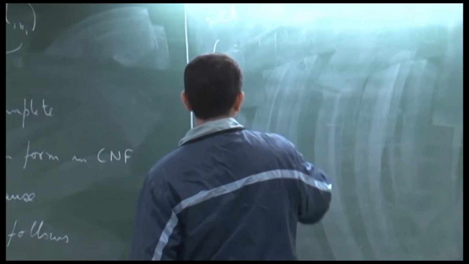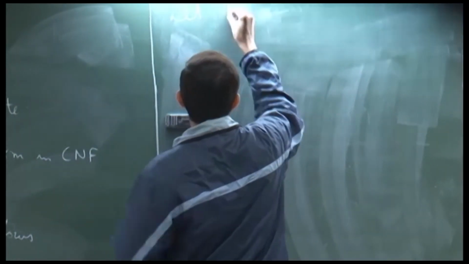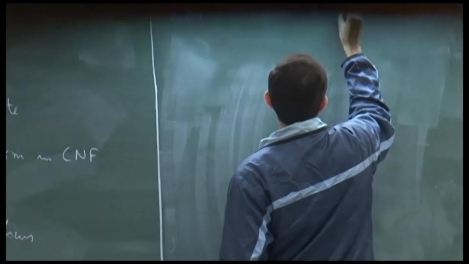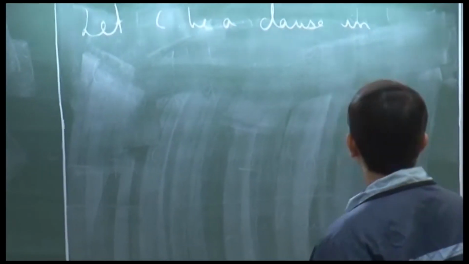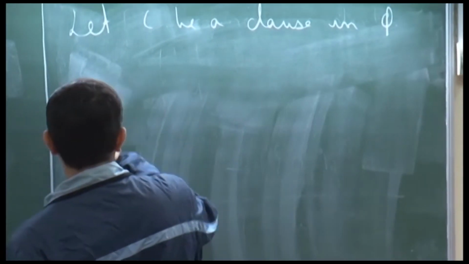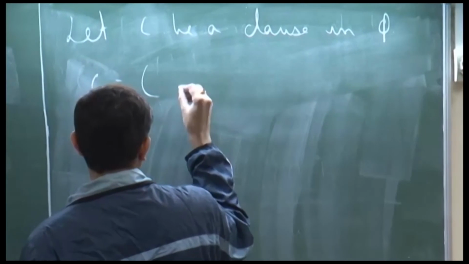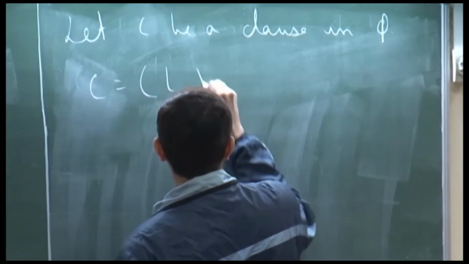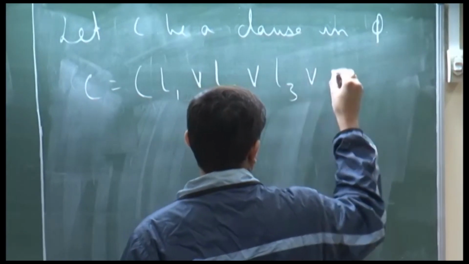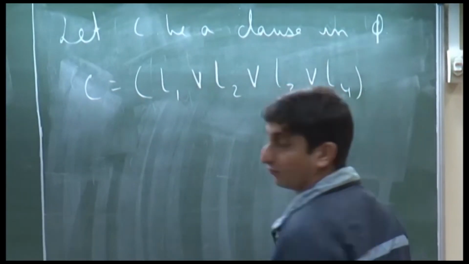So, let C be a clause in phi. By our assumption C has the form L1 or L2 or L3 or L4.